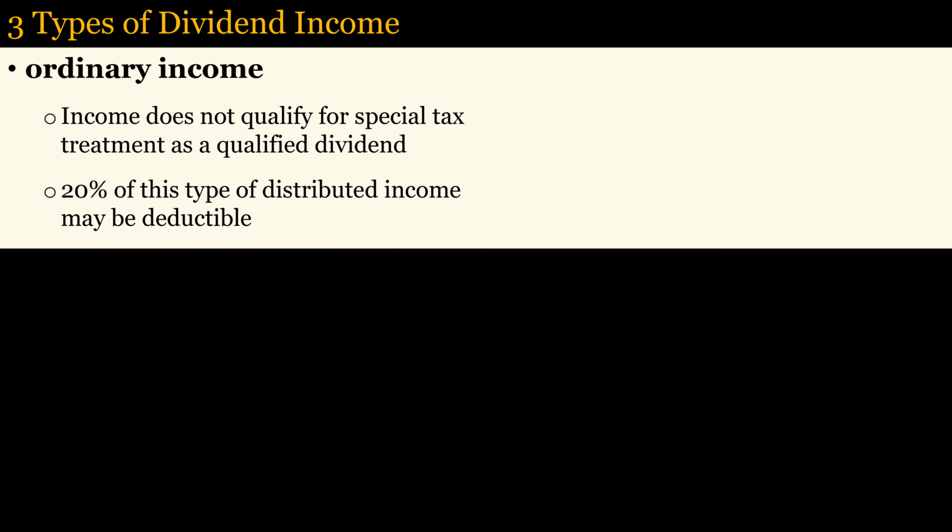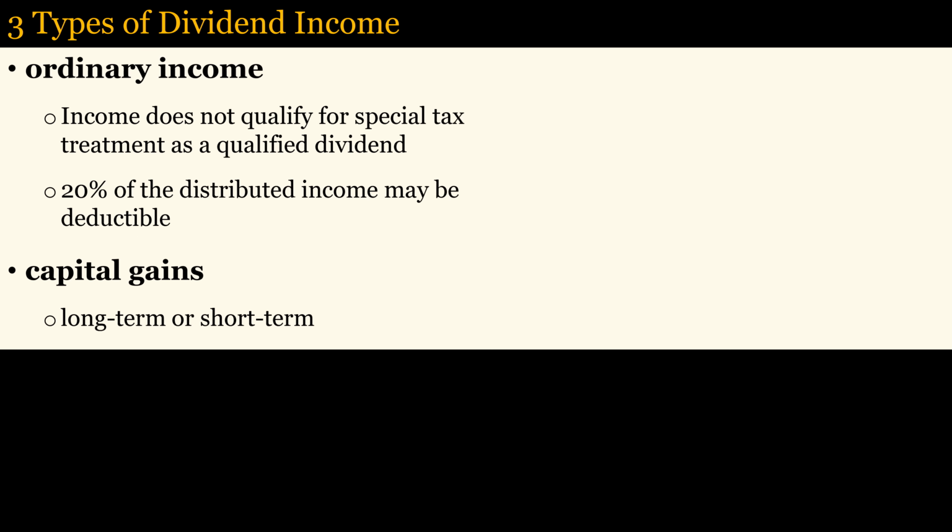Although the income received by REIT holders is often called dividends, they are taxed more like distributions from a limited partnership. There are three types of income. There is the income earned from rents and interest earned from mortgages, which is taxed as ordinary income. These dividends do not qualify for the special tax treatment that qualified dividends from stocks enjoy. However, up to 20% of this income may be tax deductible.